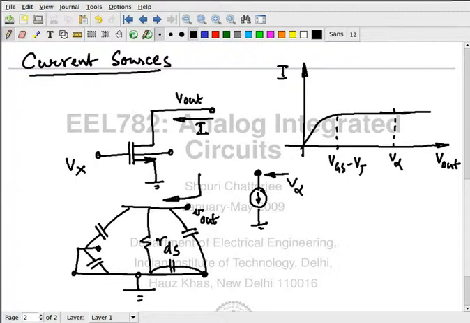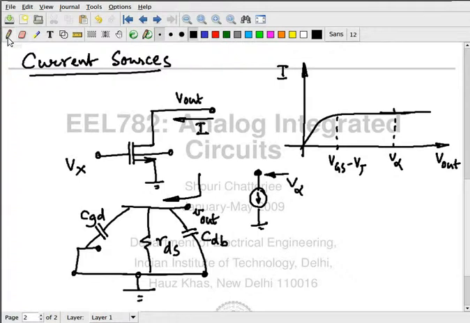Now CGS: both sides of CGS are connected to ground, so CGS plays no role. I can delete CGS. Both sides of CSB are also ground, so I can delete that particular one.